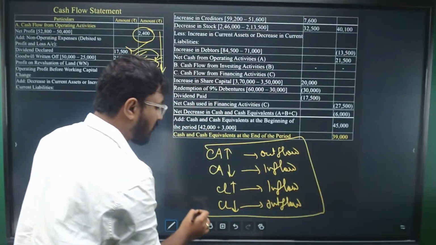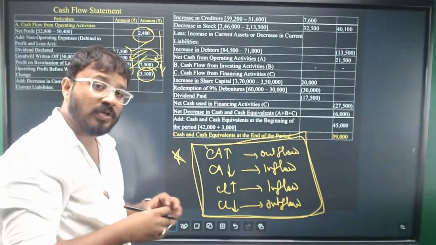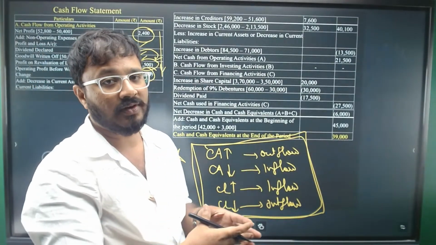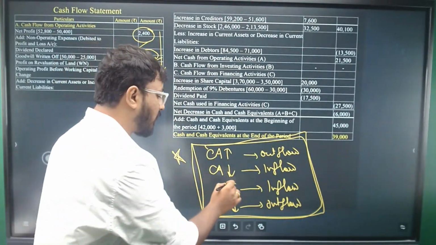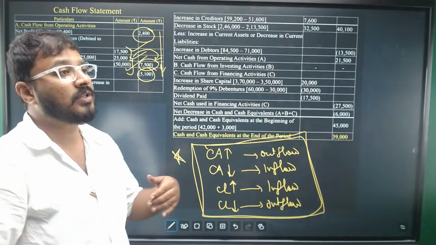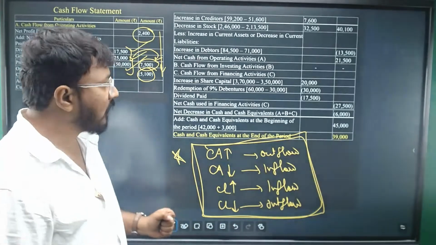So please memorize this. You might get a short question as well asking you to calculate cash flow from operating activities. So the main focus will be on this. They will give you items of current assets and current liabilities, and may ask you to calculate the cash generated from operations or cash flow from operating activities, right?